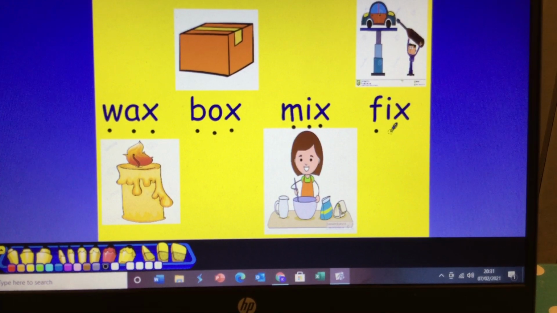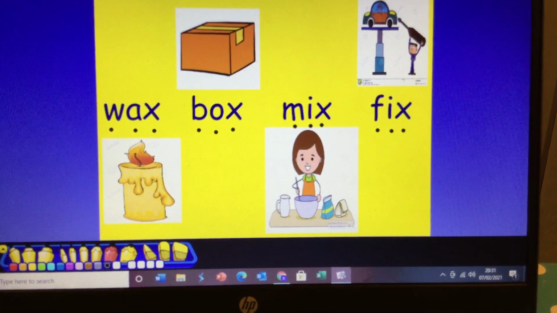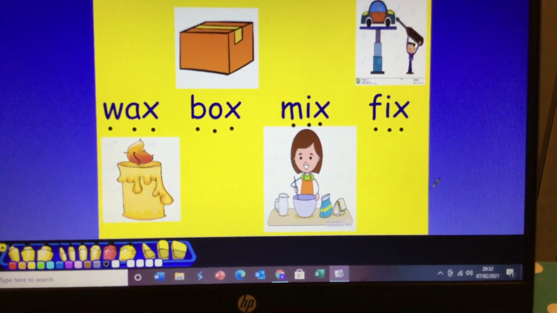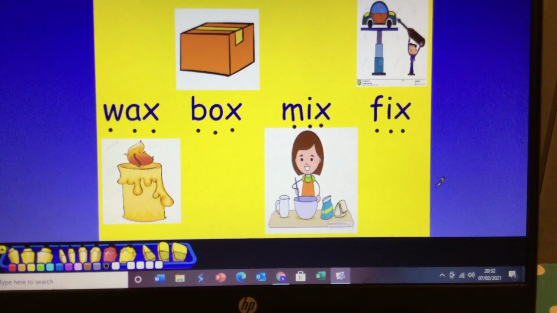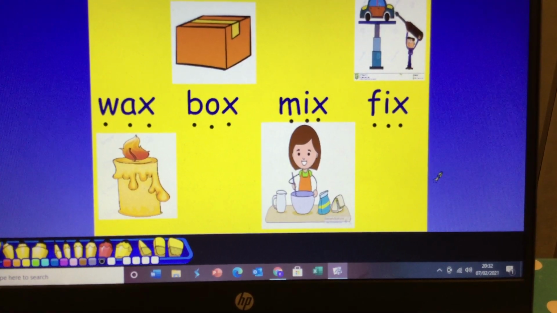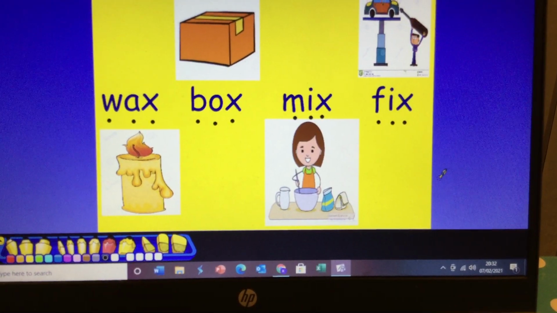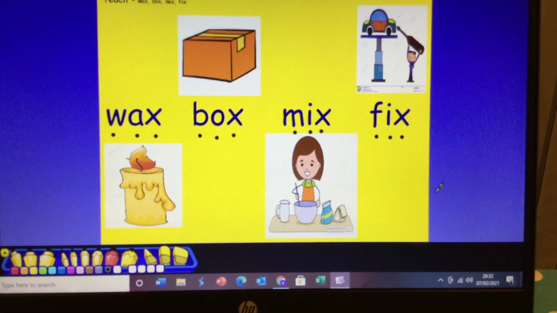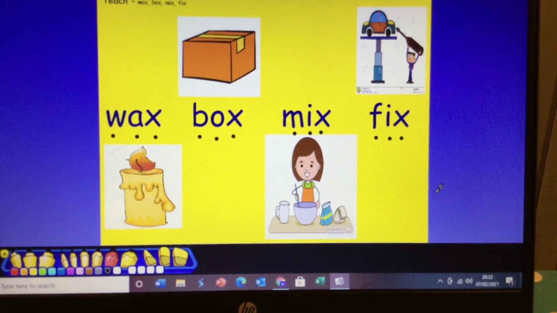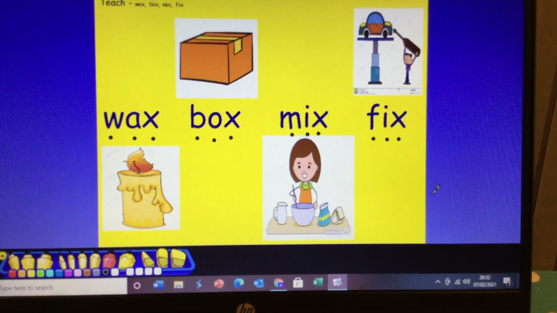This one, fix, and here he is fixing the car. Now if I said the word box, which word is it, children? That's right, it's the box. If I said fix, which word is it? That's right, it's fix. If I said the word wax, which word is it? Wax. If I said the word mix, which word is it? That's right, it's mix.